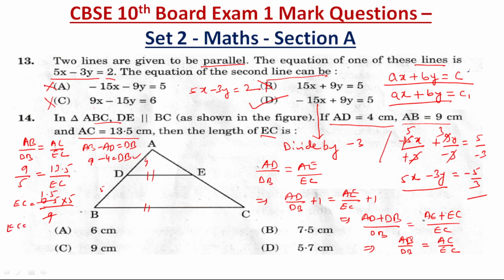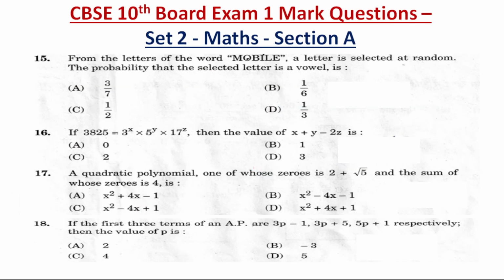So EC is equal to 7.5, correct? 7.5 centimeter. So option B is correct. Let us go to the next question.